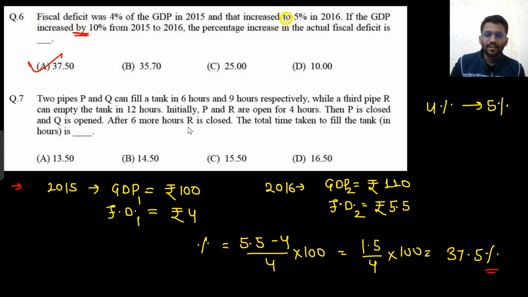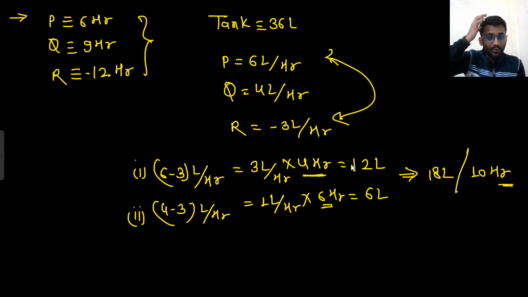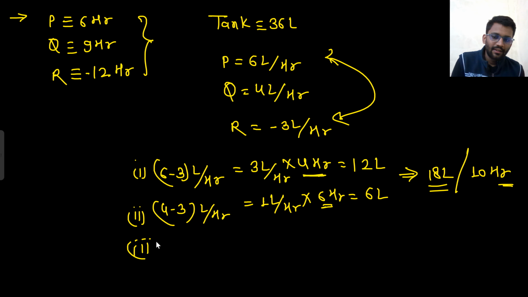Now what is happening? Now R is closed. Initially P and R were working, then P was closed and Q and R were working. After 6 hours, R is also closed, so only Q is working now. That means 4 liter per hour is given.